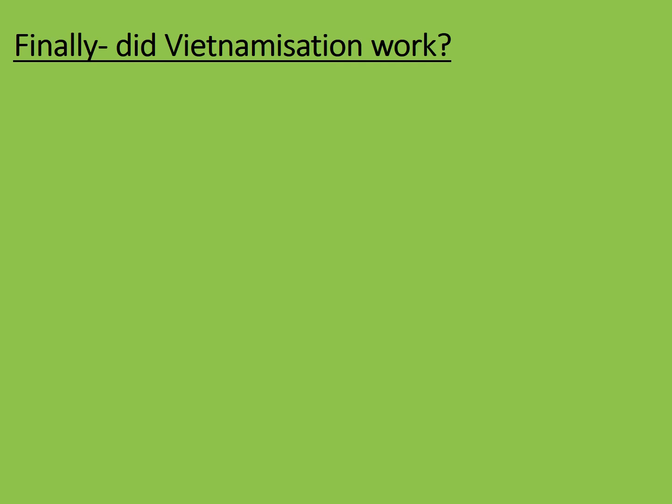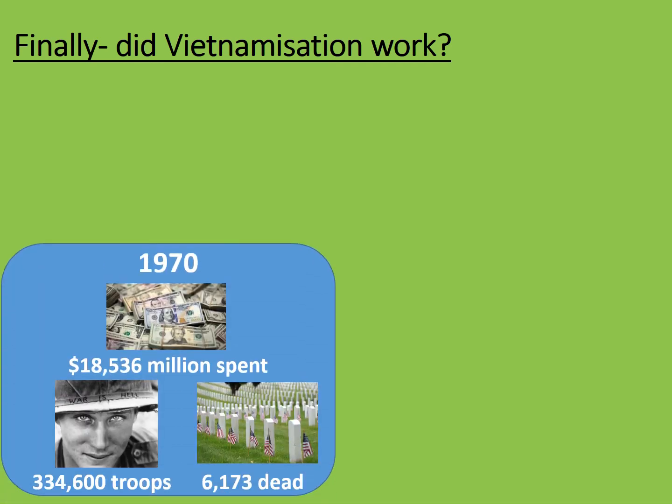Finally, did Vietnamization work? Well, I think you've probably got an idea about that by now. Let's look at these statistics. In 1970, $18,536 million was spent on the war. While this is still a colossal amount of money, it's a substantial reduction on earlier years. 334,600 troops were in Vietnam, but this is about 200,000 less than there had been 2 years earlier. And there were 6,173 combat deaths in Vietnam for US forces in 1970. A horrendous number, but again lower than it had been.